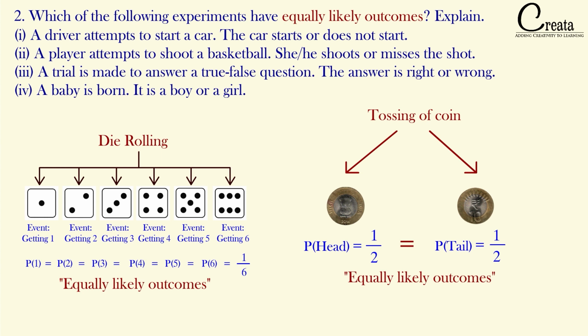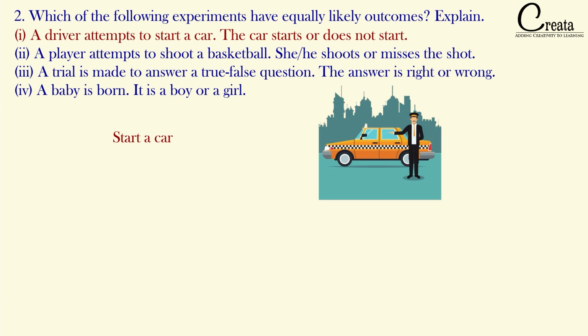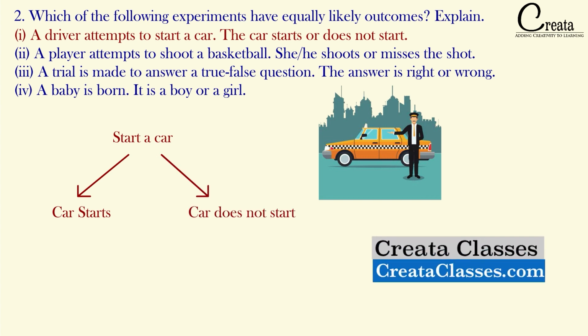Got it? Now we are having 4 cases. We have to analyze the cases and tell whether the outputs or the events will be equal or not. Let's take the first case. A driver attempts to start a car. The car starts or does not start. So the experiment is the driver attempting to start the car and the outputs are the car will start or not.